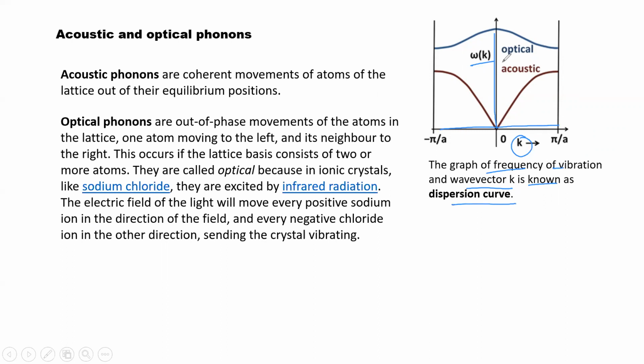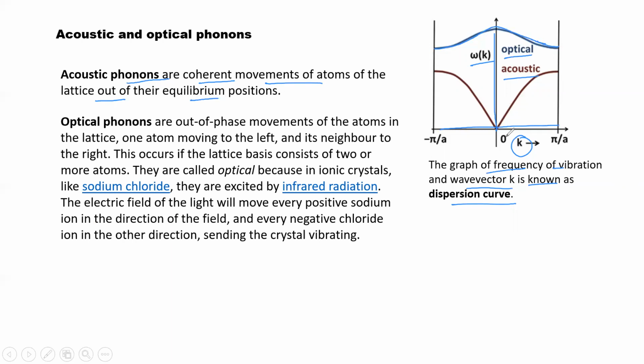Okay, and there are 2 types of phonons, optical and acoustic. Their graphs are different. You can see here, this is optical, almost a Gaussian curve, and these are acoustic phonons. So the acoustic phonons are coherent movements of atoms of the lattice out of their equilibrium position.